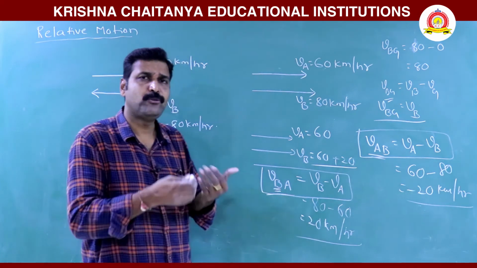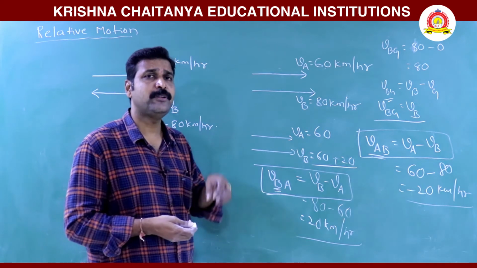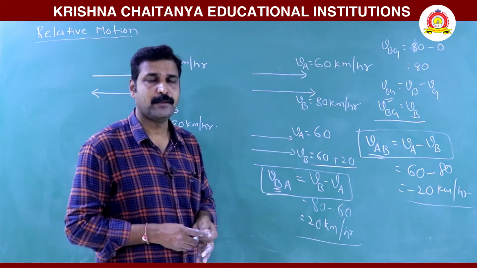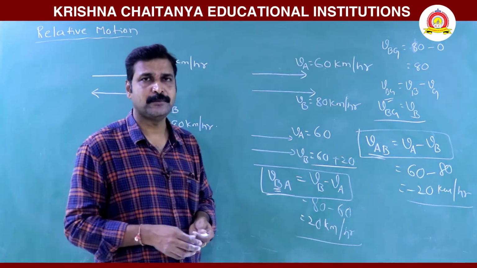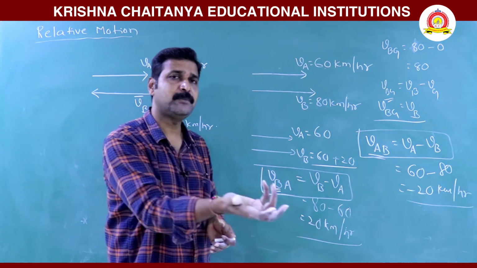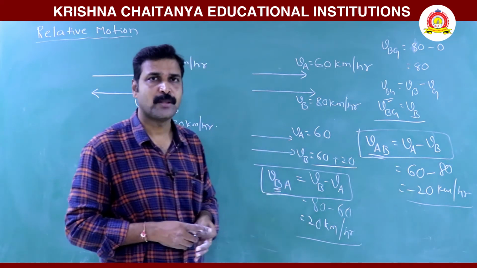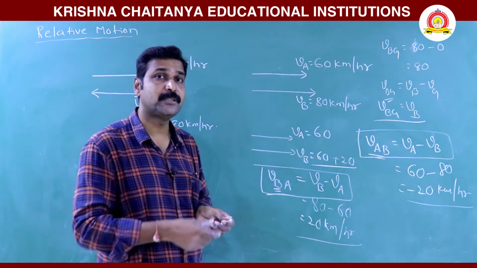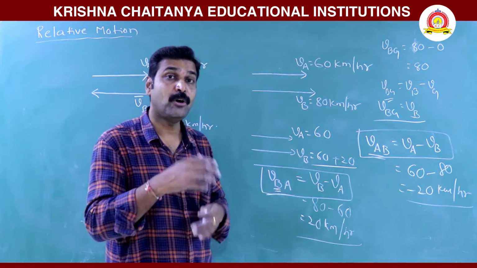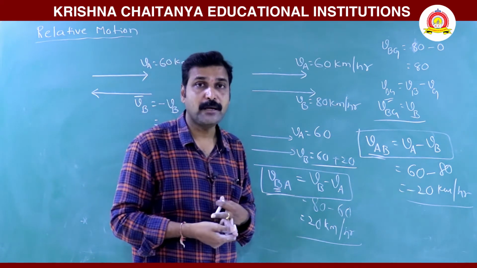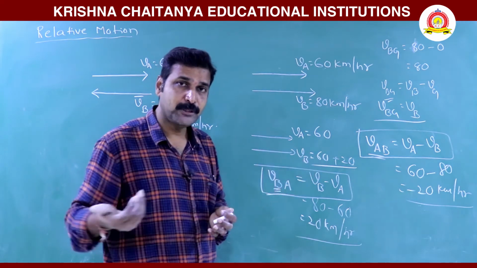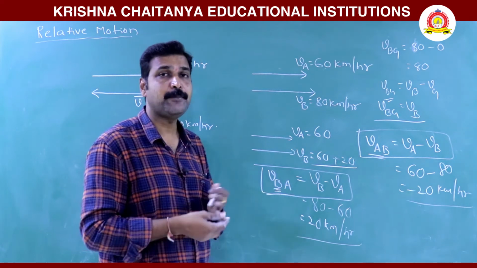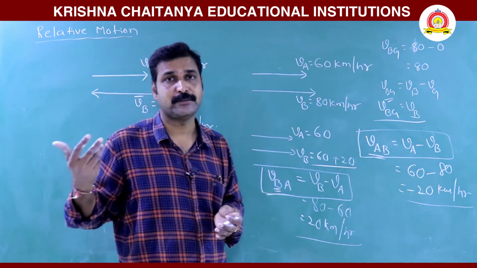Let us take, if you are moving in a bus with 60 and the opposite bus is moving with just 20, then the ground frame person observes the same, the second bus with 20, the first bus with 60. But the person in the 60 km per hour bus observes that the opposite bus is moving with more than 20. Why? Because when this bus is in the opposite direction, his velocity is also added, so it appears that it is moving with more velocity.